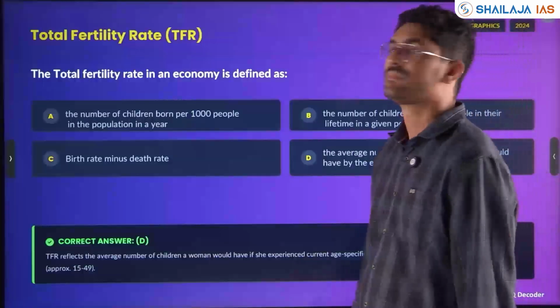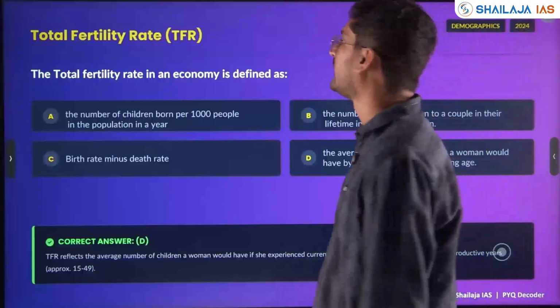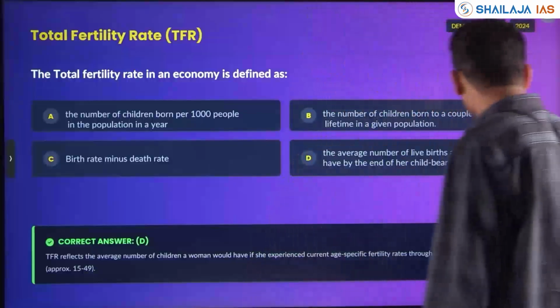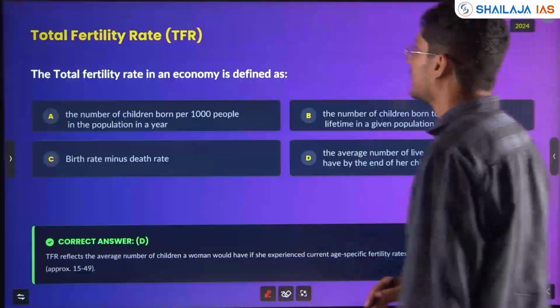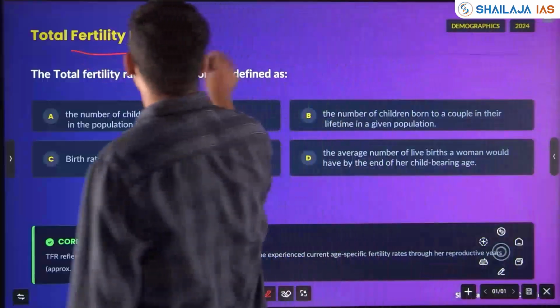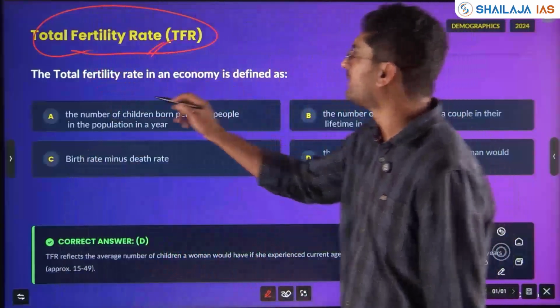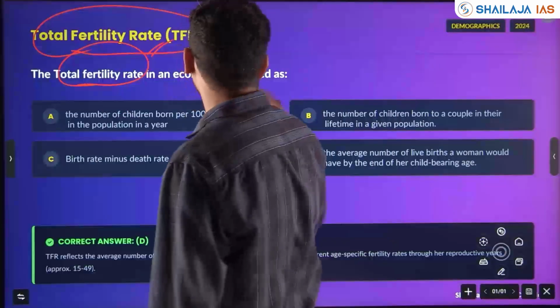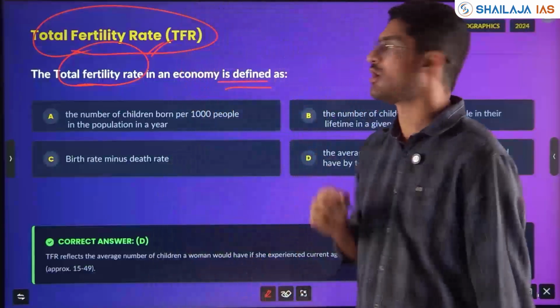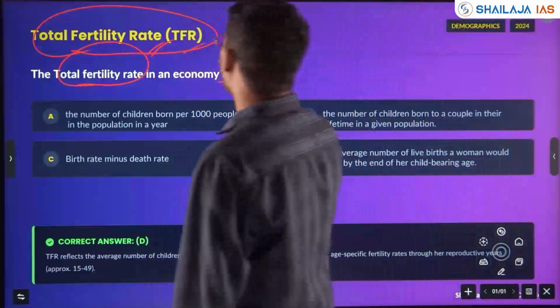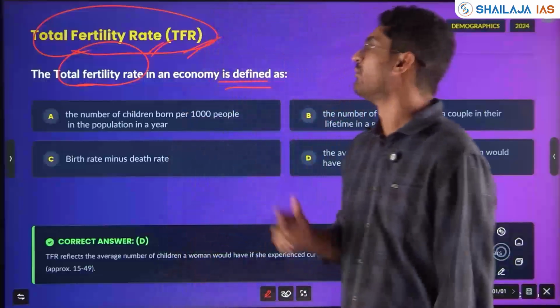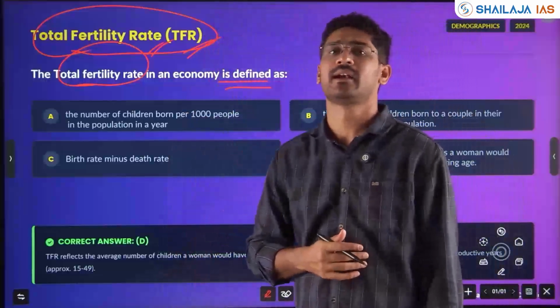Next, TFR, total fertility rate, definition was asked. This is economic geography or human population demography and geography. Total fertility rate in economy is defined as basic concepts, terminologies you need to have a clear understanding of. What is TFR? Total fertility rate.